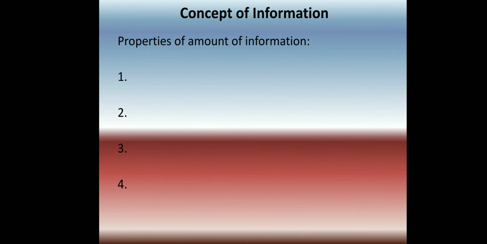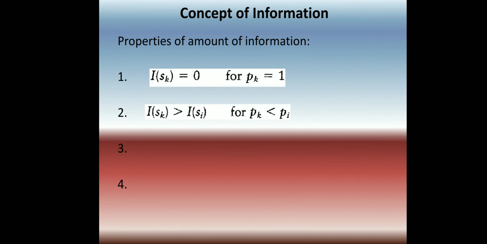Next we are going to see the properties of information. Basically there are 4 properties. The first property is that the information of a source having probability equal to 1 is 0. If the probability is maximum, then there is no information, that is I of s_k is equal to 0 for p_k equal to 1. Next is I of s_k greater than I of s_i. We have 2 symbols s_k and s_i with probabilities p_k and p_i. Then the information of s_k should be higher than s_i when the probability of s_k is less than s_i, that is p_k less than p_i.